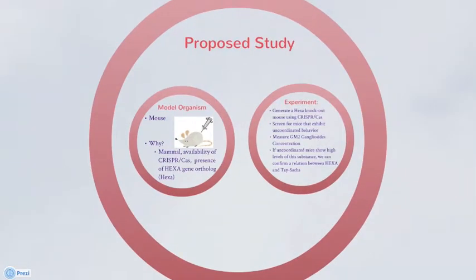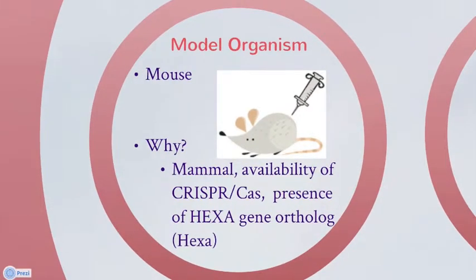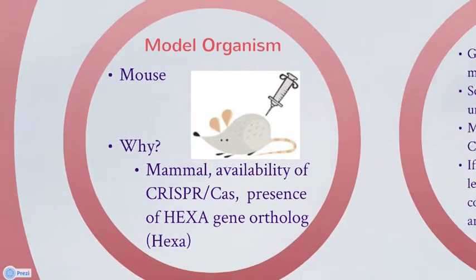In order to elucidate the mechanistic basis of Tay-Sachs, we chose the mouse as our model organism. The mouse is ideal for this study because it is a mammal, and we can easily generate a knockout of the HEX-A ortholog using the CRISPR-Cas mechanism.